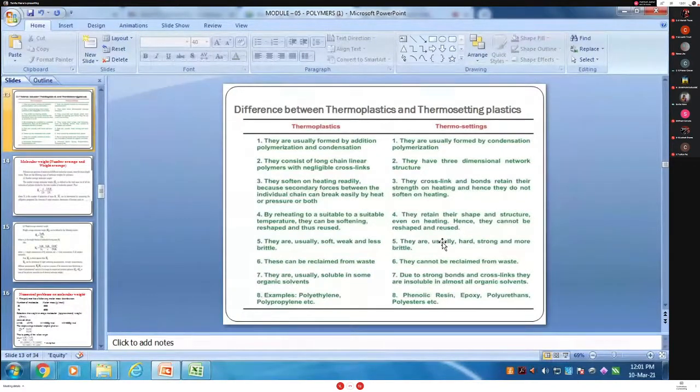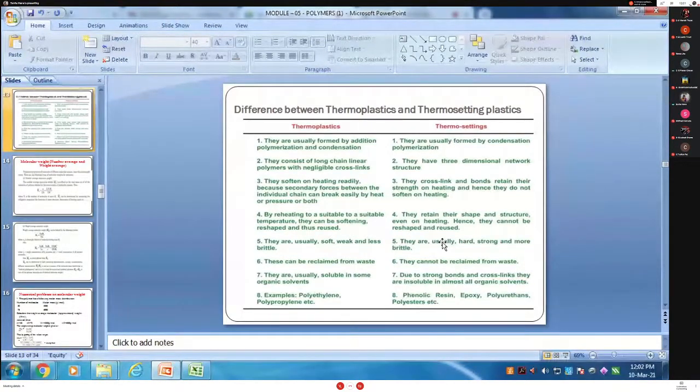The long chain has a single bond, not a double bond. Styrene is converted into polystyrene. Ethene is converted into polyethylene. Vinyl chloride is converted into polyvinyl chloride. Propylene is converted into polypropylene. That is the long chain order in the thermoplastic resin.